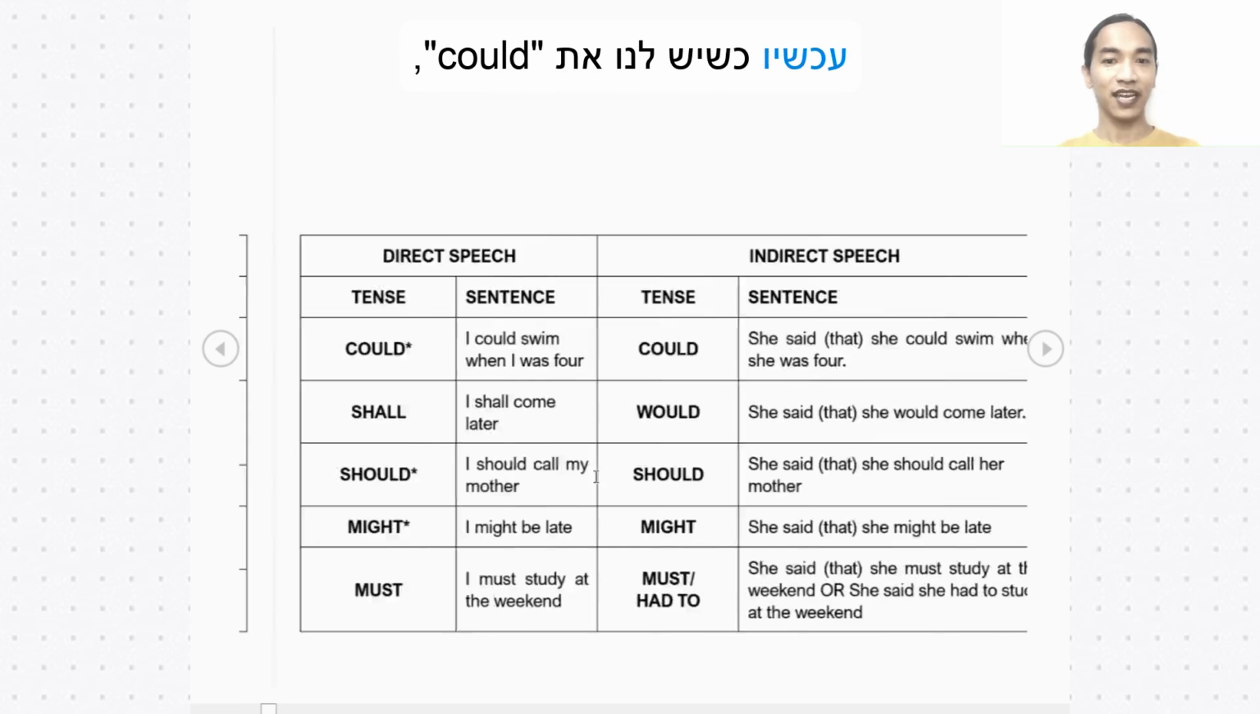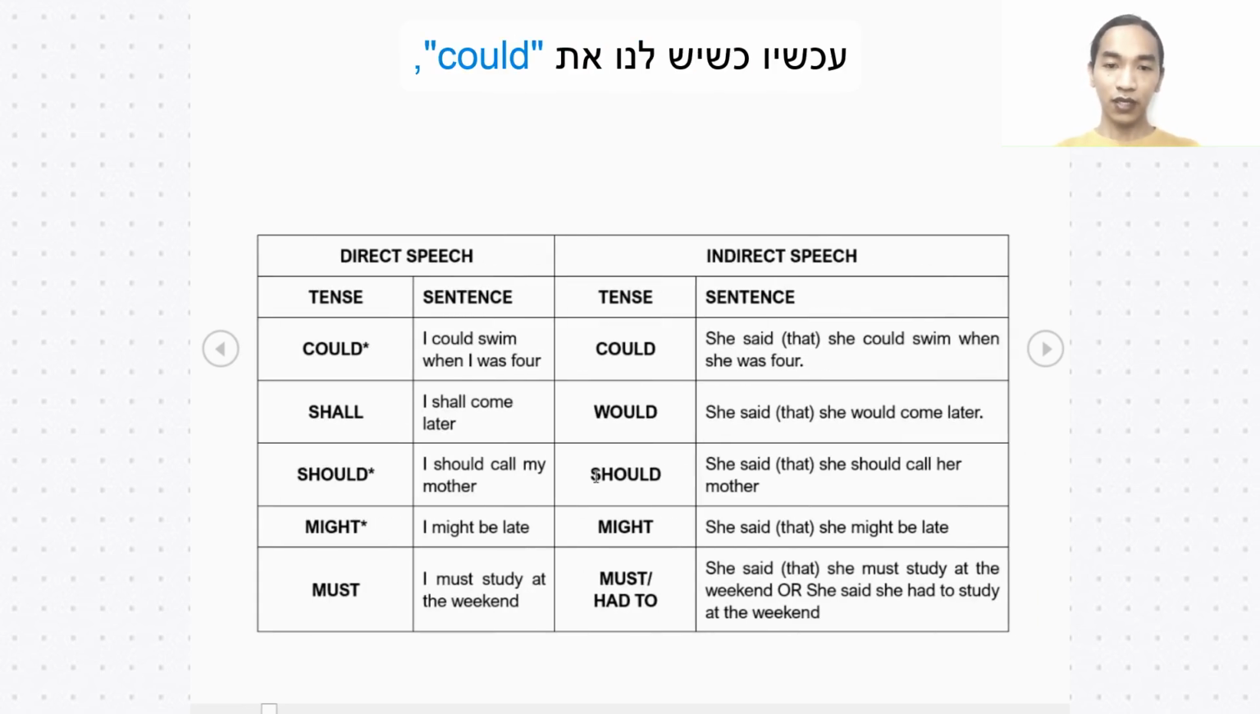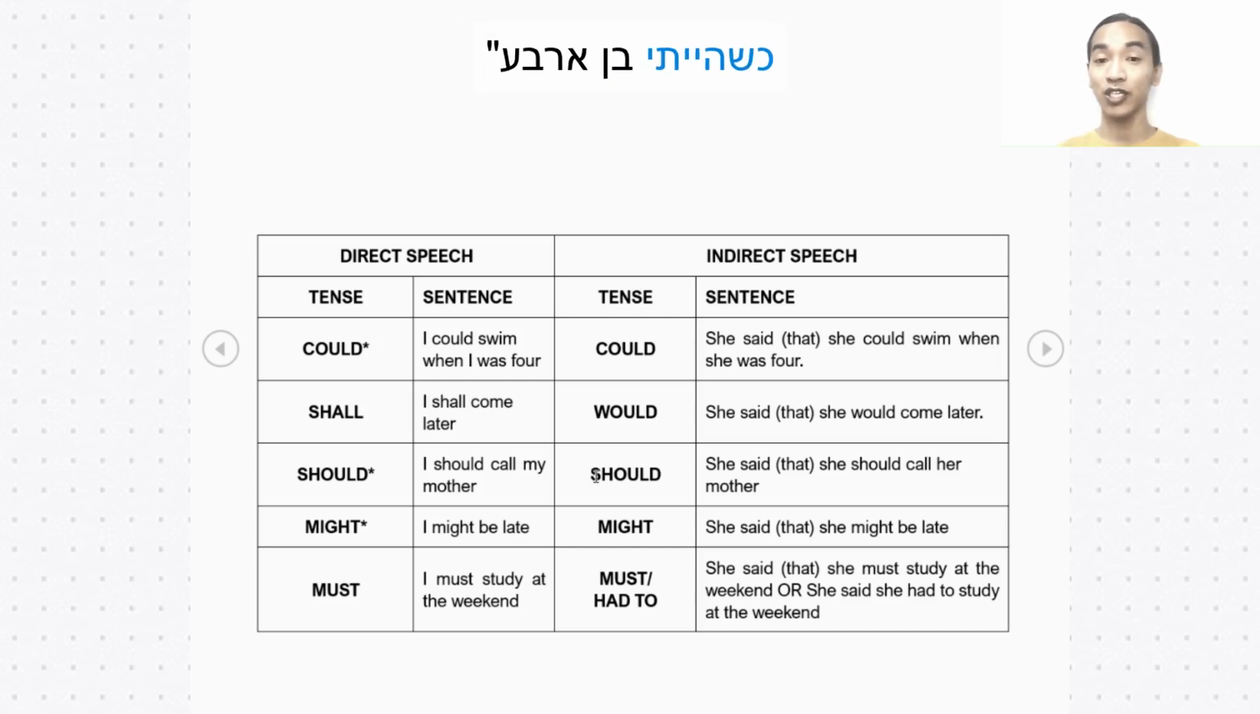Now when we have could, we don't have to change it as well. So we just use could for the indirect speech. Example, I could swim when I was 4. She said that she could swim when she was 4. Just change your subjects and your objects, okay? Next, for sentences with shall, we also use would. Remember, will and shall, they use would for indirect speech. I shall come later. So she said that she would come later.